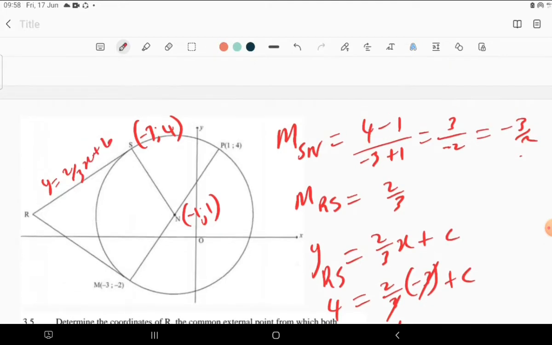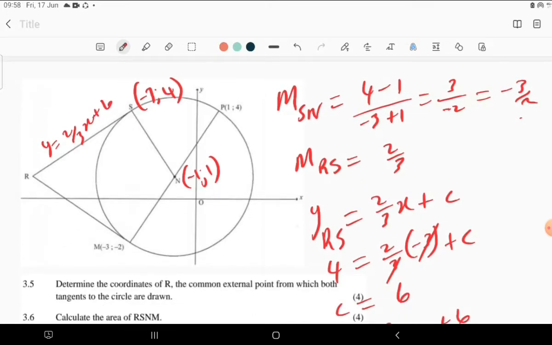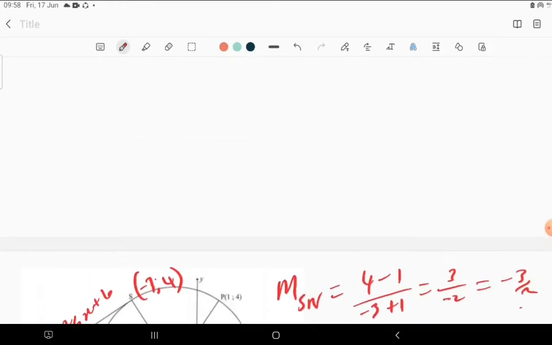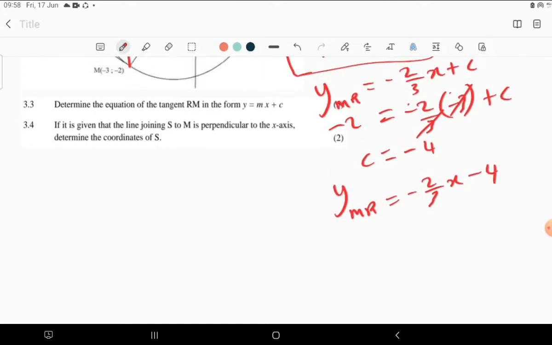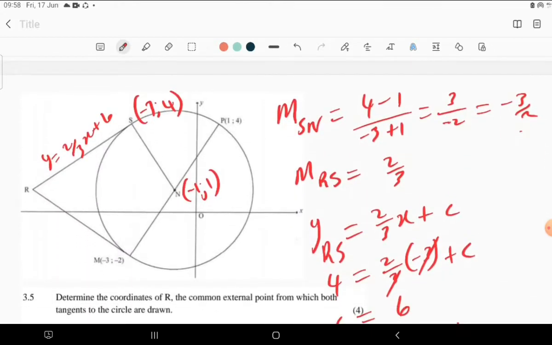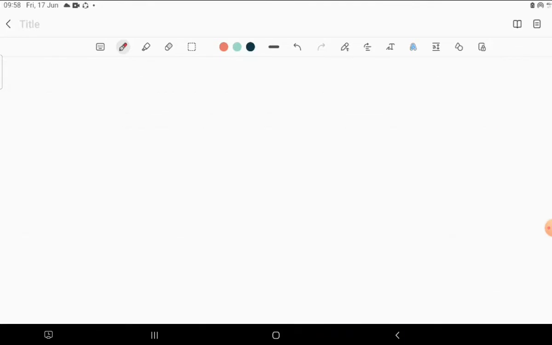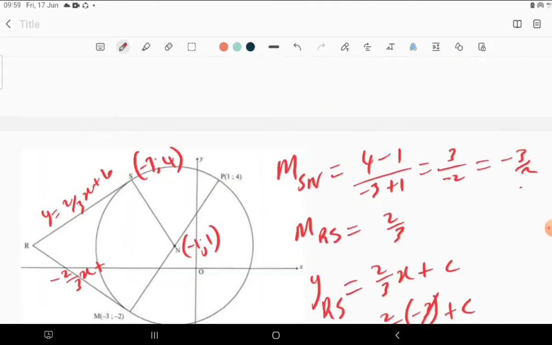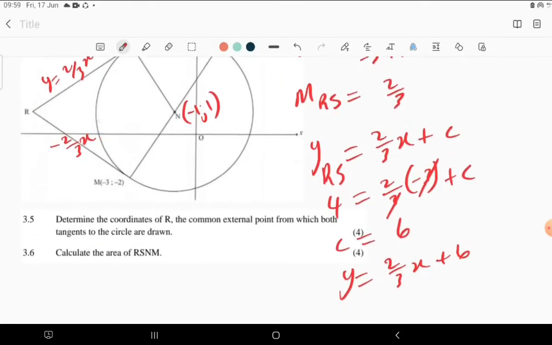And the equation of RM, we did calculate it. Let me just check the reference. RM is y = negative 2 over 3 x, then plus negative 4, which is minus 4.